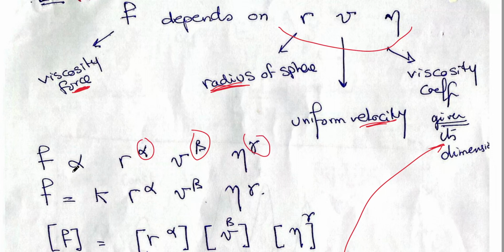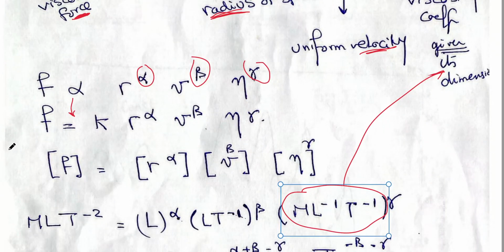So we will remove the proportional sign and put equals constant, r to the power alpha, v to the power beta, eta to the power gamma. Then we will write the dimensional equation. Dimensional equation means that the dimensions of F equals the dimensions of all the right-hand side.